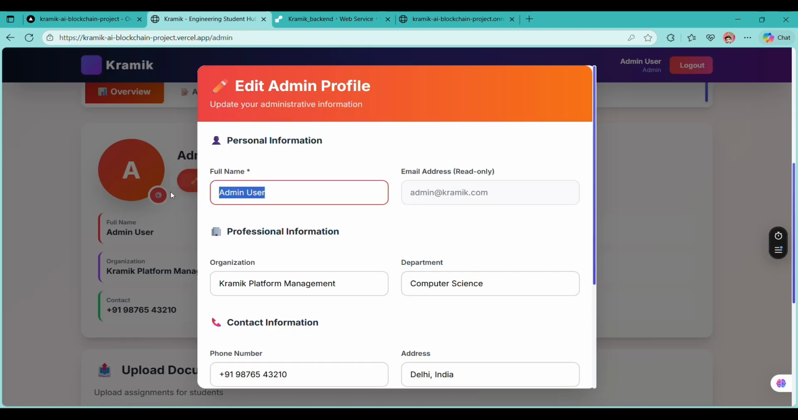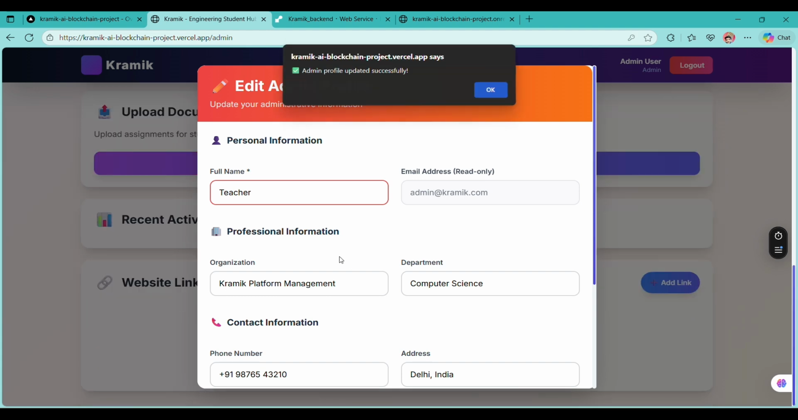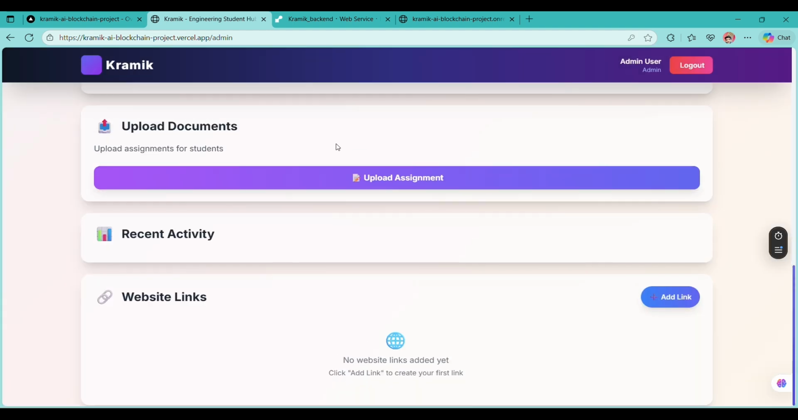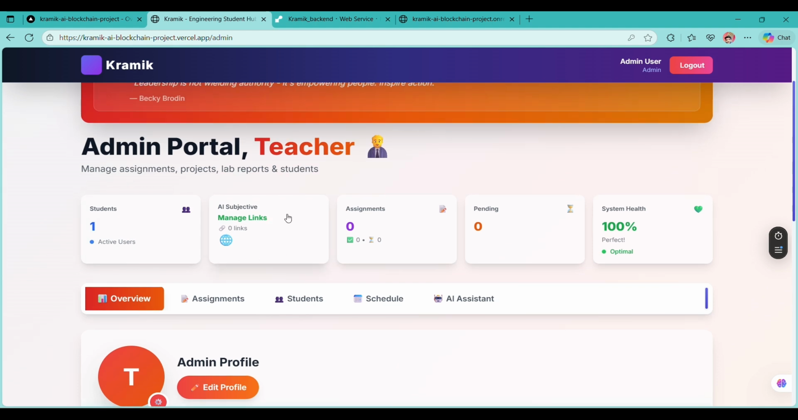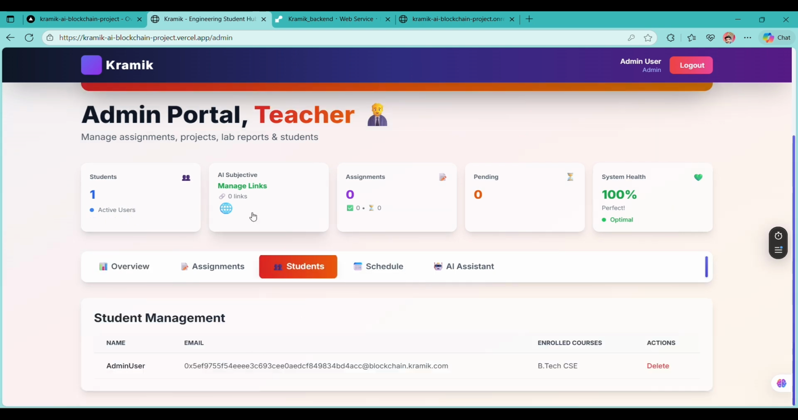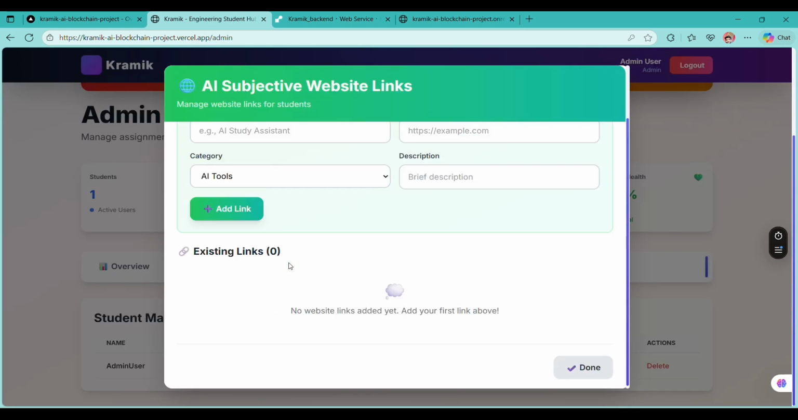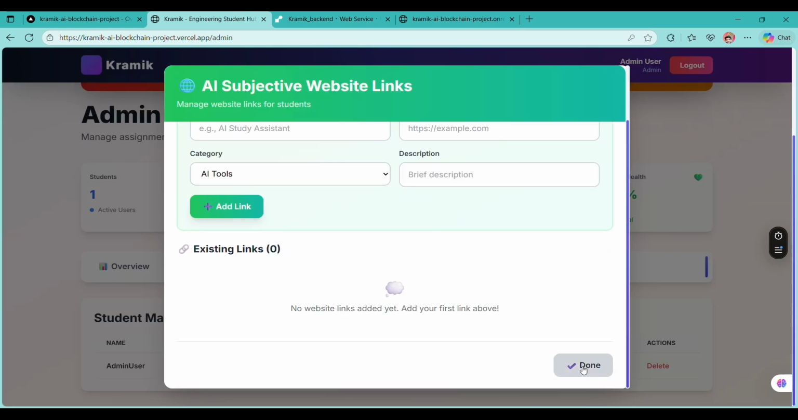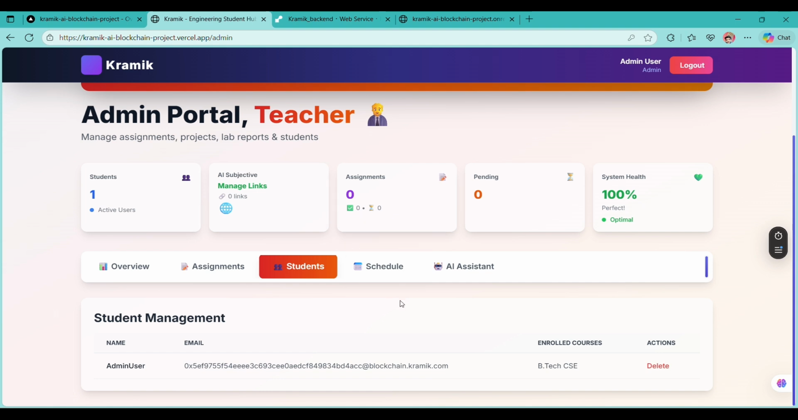Like if I change admin to teacher, it will update the admin to the teacher. Here you can see the update of teacher. The name will be displayed here. We can also see the active number of students in the database, and the links operated by our website. There are no links currently updated, but we'll be updating our links soon for additional websites and other things. Assignments, pending assignments, health, and other tracking systems are also available in our website.